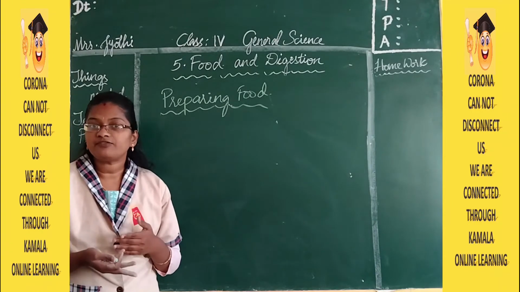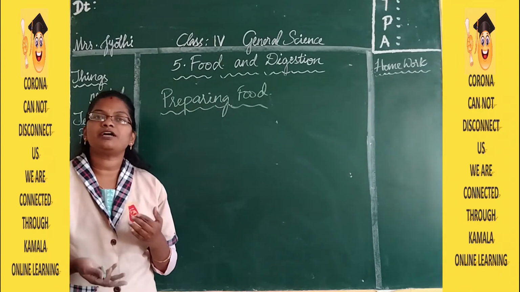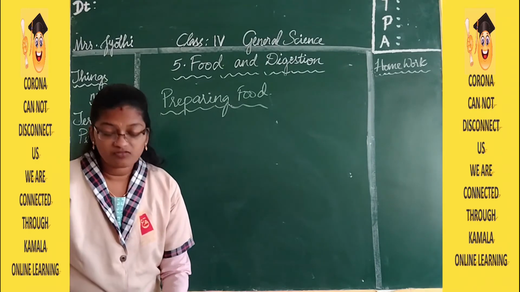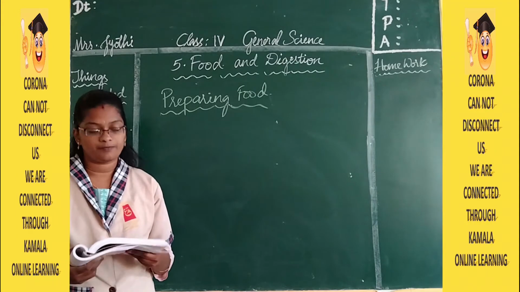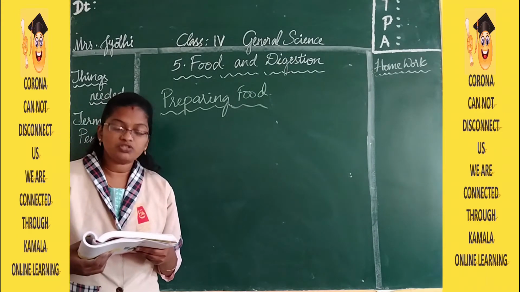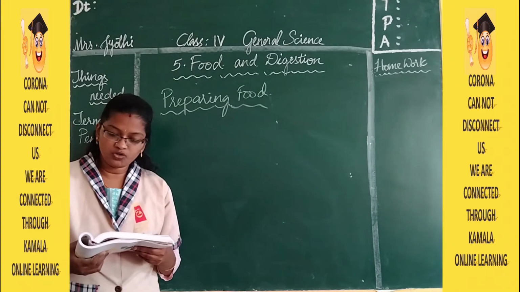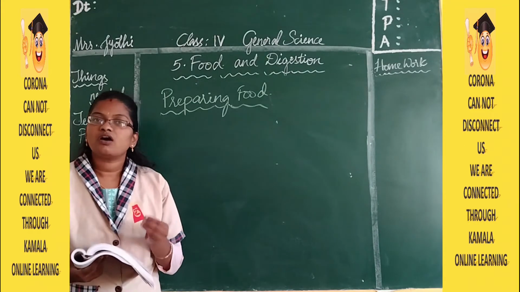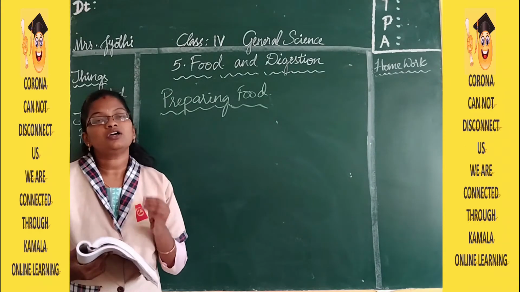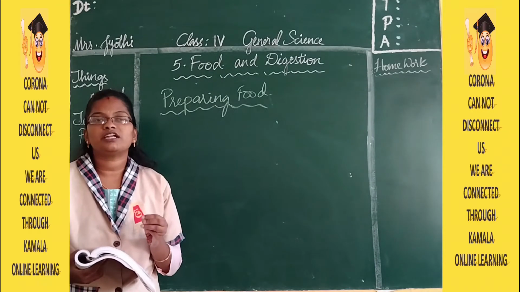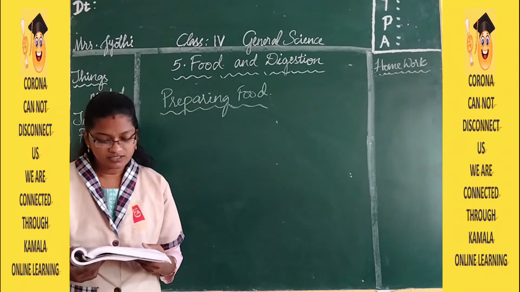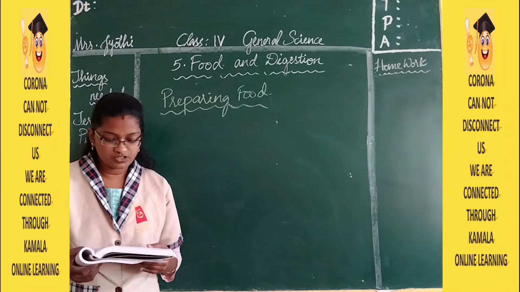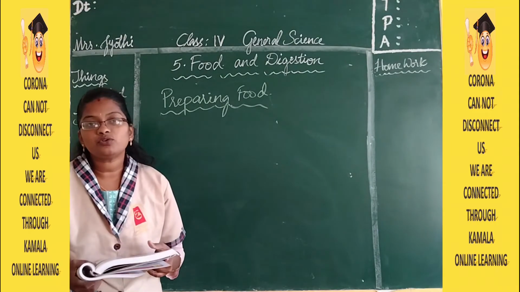What happens if we cook the food? What happens if we eat the food material directly, that is, what happens if we eat it raw? We eat both raw and cooked food. Whatever food we are eating, we eat it cooked or we eat it raw. Raw means uncooked, that is, we are not going to cook the food. Fruits and some vegetables are eaten raw. We eat all the fruits raw.